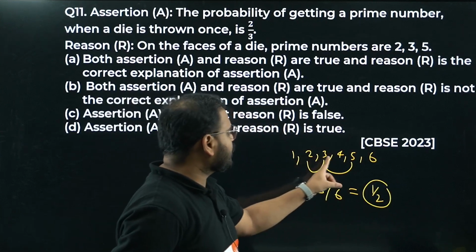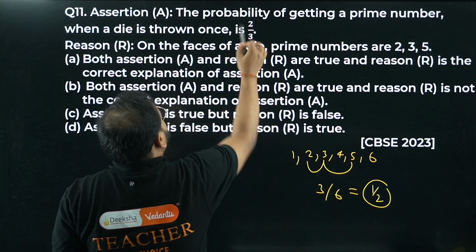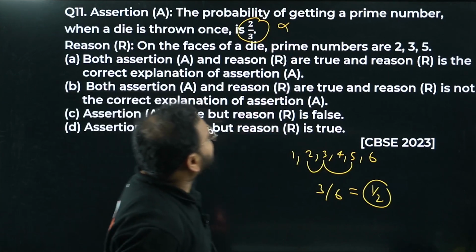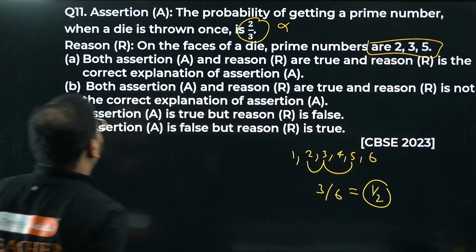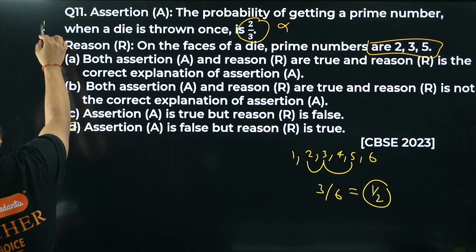So the prime numbers are 2, 3 and 5, 3 numbers such. Total outcomes is 6. So 1 by 2, not 2 by 3. The assertion is incorrect. Reason: on the face of a die, prime numbers are 2, 3, 5. This is correct. That's what I've taken. So the reason is true and the assertion is false. Option number D.